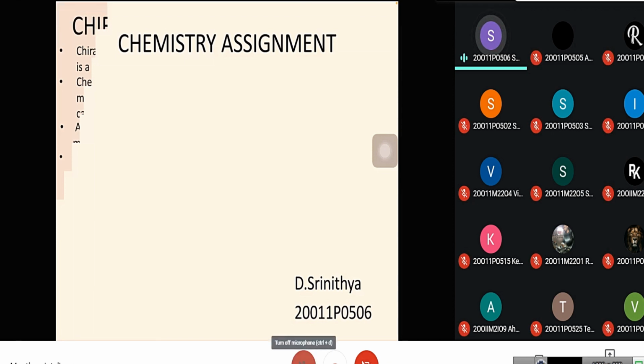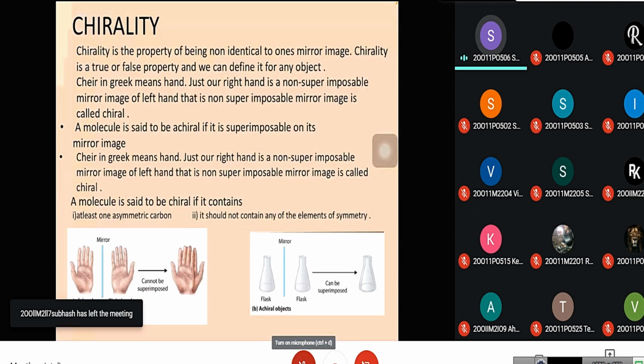Good afternoon to everyone. My topic is about chirality, symmetry, and absolute configuration. First topic is about chirality. Chirality is the property of being non-identical to one's mirror image. Chirality is a true or false state property and we can define it for any object.